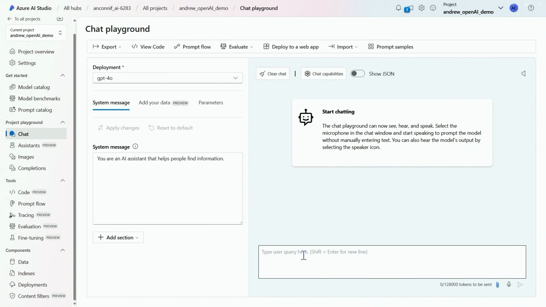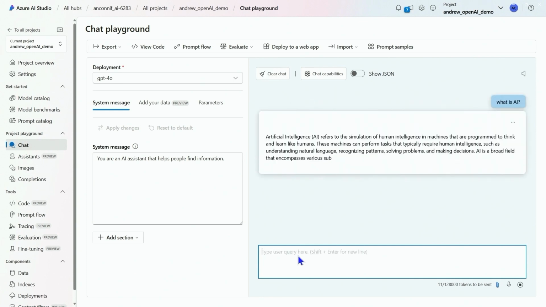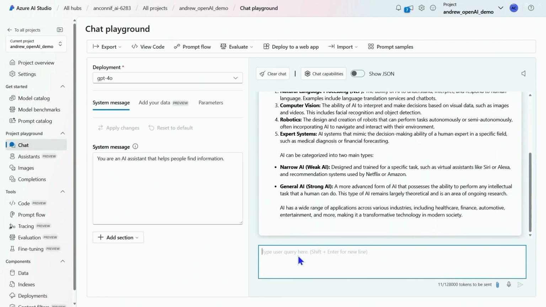So really quickly, we're just going to ask it a question. We just did this. So what's going to happen here is it won't necessarily be available immediately. And as you see, it wasn't available. So let's try it again. Give it a minute to, there we go. Artificial intelligence is, so what is it? Maybe we can even do things like ask it to do that in another language. And that has been a quick tour of Azure AI Studio and Azure OpenAI.